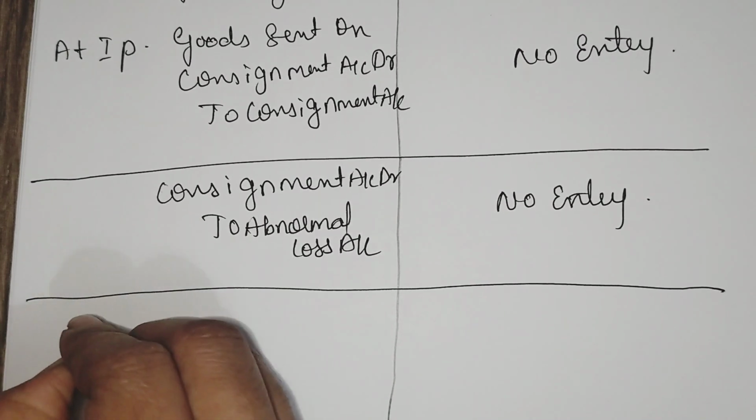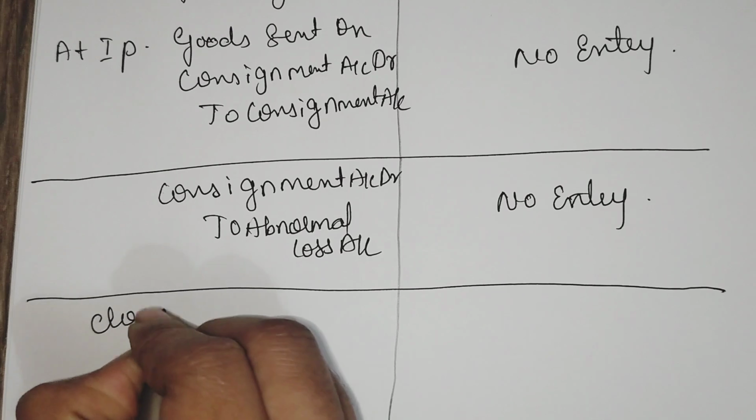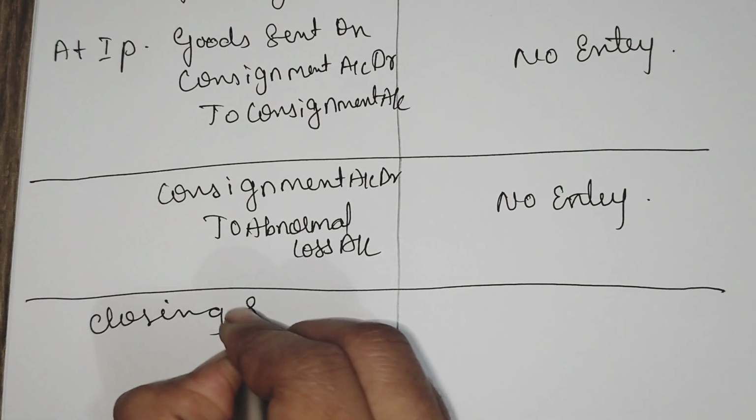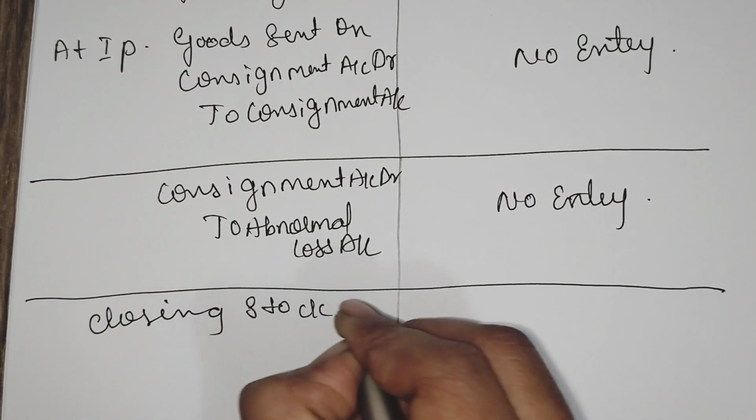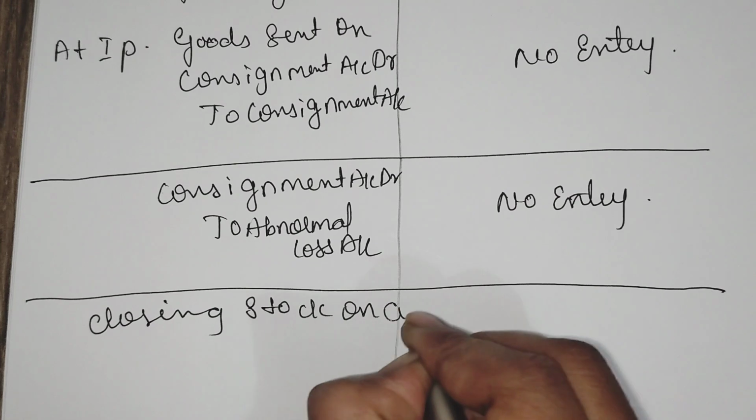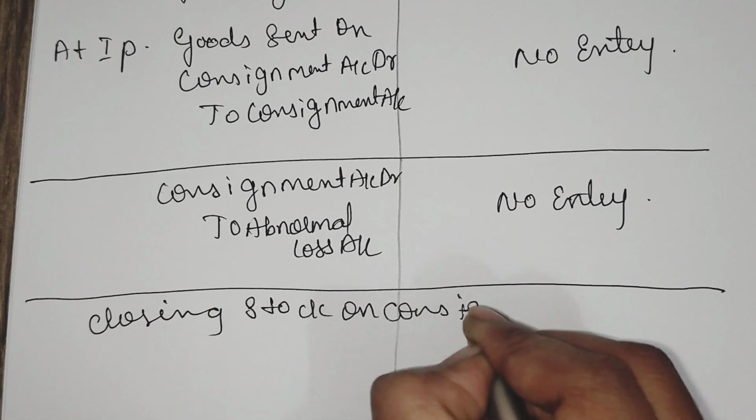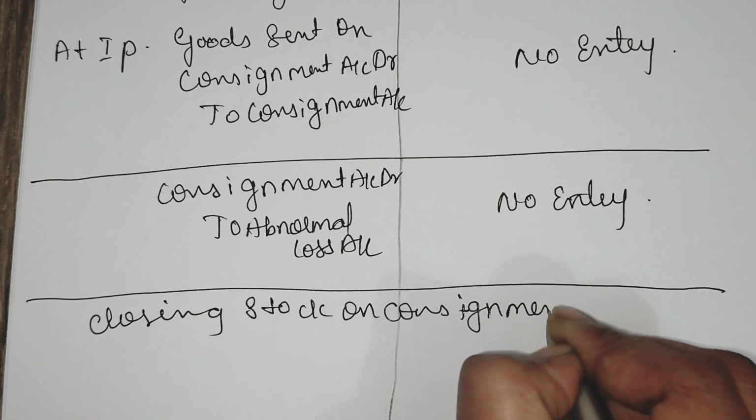Then we adjust closing stock. As we recorded opening stock, like that we have to record the closing stock also.